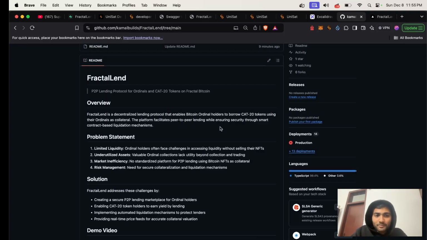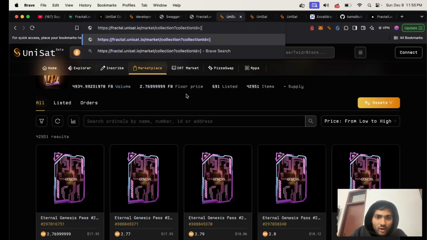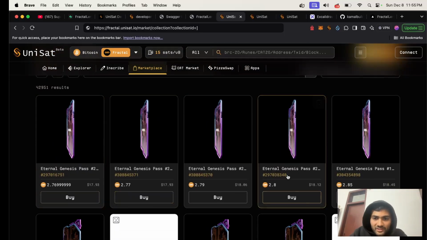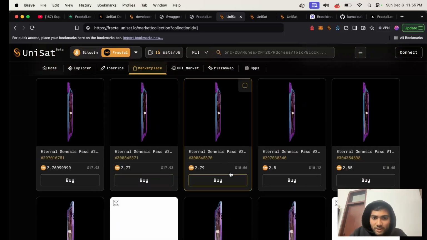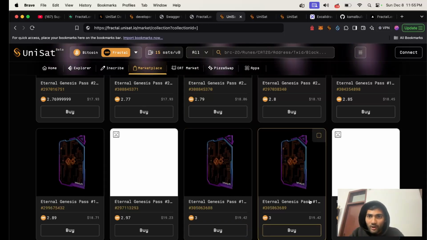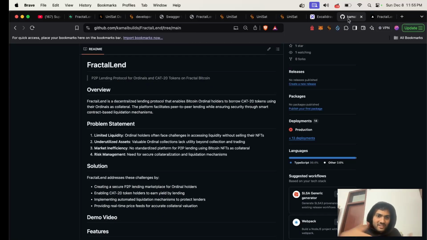Let's first discuss the problem statement. The first is the limited liquidity problem. Ordinal holders often face challenges in accessing liquidity without selling their NFTs. As you can see on the Fractal Bitcoin chain, here we have the marketplace and there are lots of inscriptions out there worth many dollars, but buying and selling is the only thing that you can do with ordinals. Here we are giving you more functionality and increasing the liquidity.